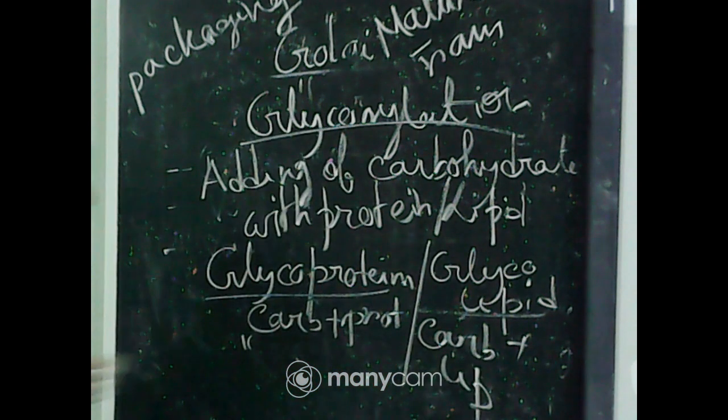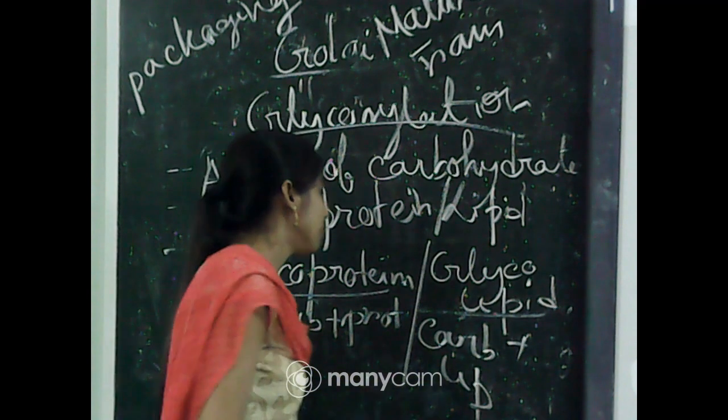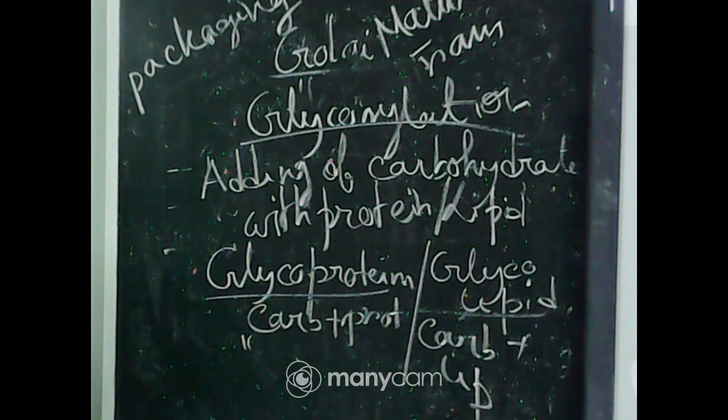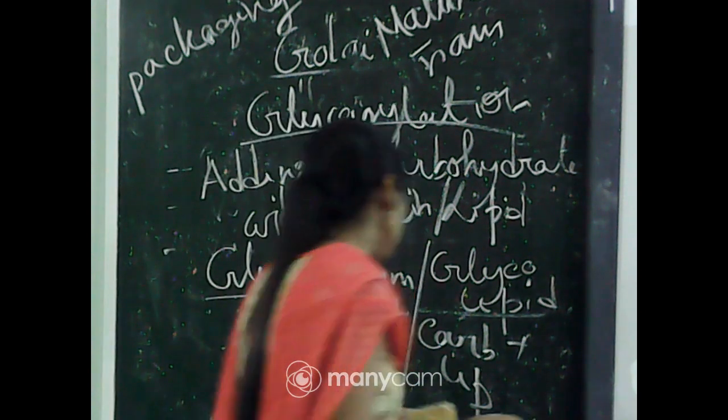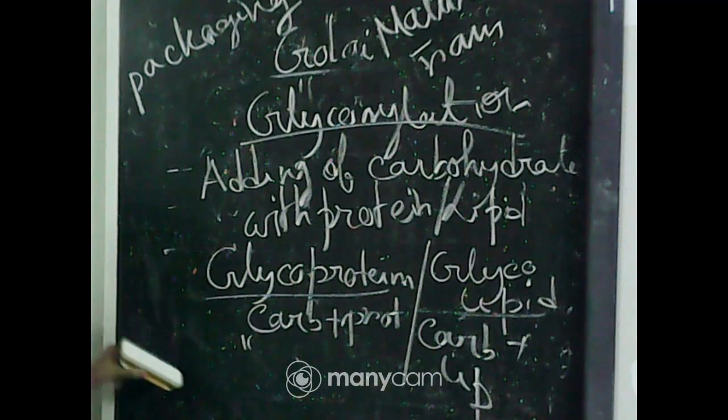When the carbohydrate is attached to the protein, it is called a glycoprotein, and when it is attached to the lipid, it is called a glycolipid. Glycoproteins help in cell identification, and glycolipids help in some protection. So these are other functions of the Golgi apparatus.